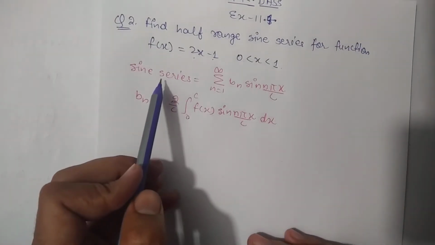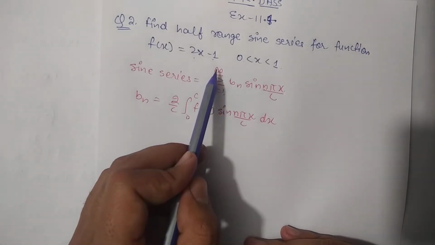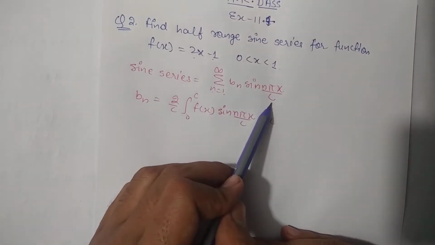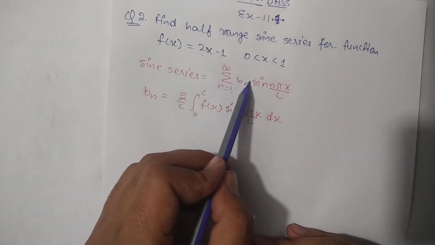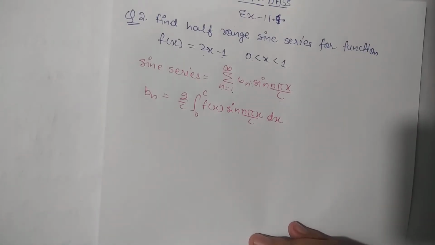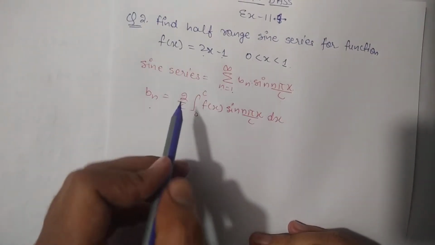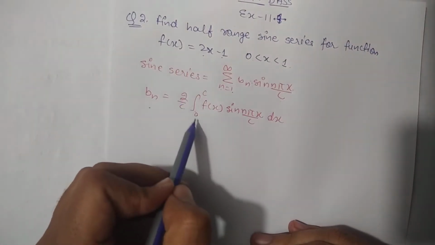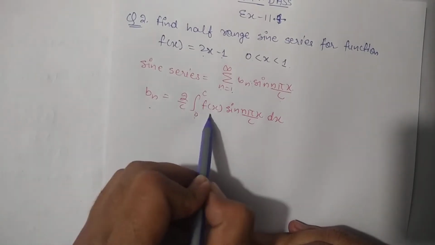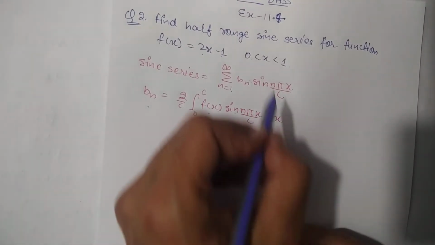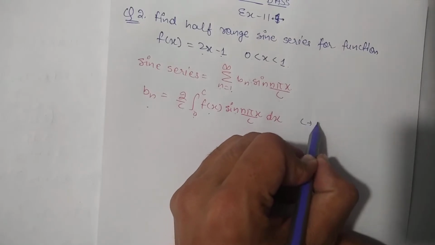Okay, so the formula to find the sine series is summation n from 1 to infinity of bn sine n pi x by c. To calculate the value of bn, as we did in previous questions where we got the values of a naught, an and bn, similarly we will get bn here, which equals 2 by c, integrating from 0 to c the function times sine n pi x by c. Here in this question we can say that c equals 1.